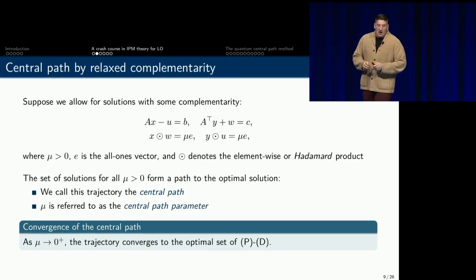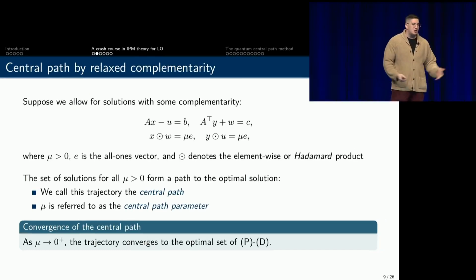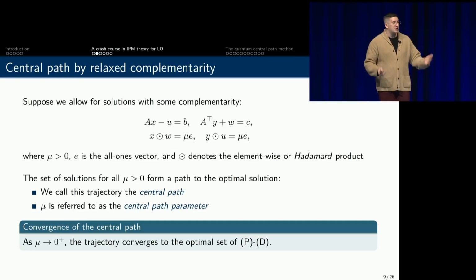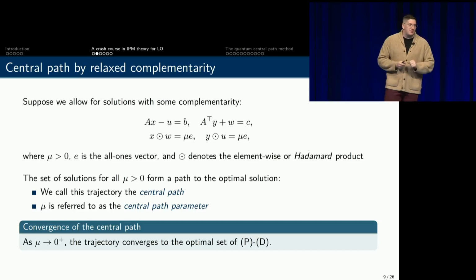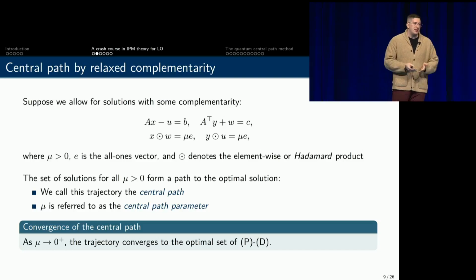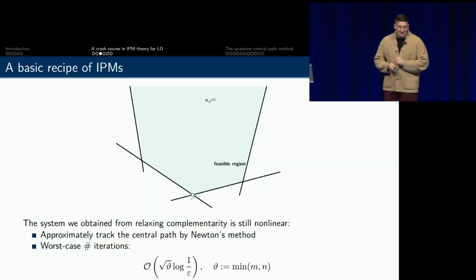When I have a high value of mu, I have more freedom to explore the feasible region, looking at lower quality solutions, because this mu is basically going to capture something like the duality gap. As I reduce mu and cool the system, I have to concentrate on higher quality solutions that are reducing the duality gap. And as I go all the way to 0, I get to the optimal set.